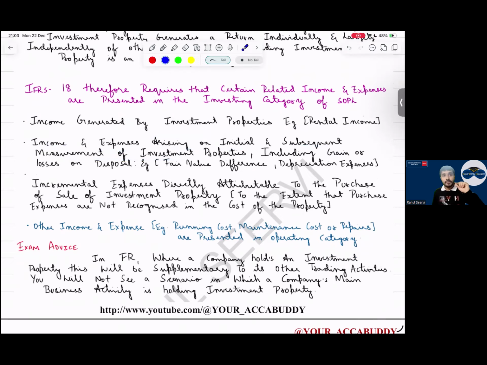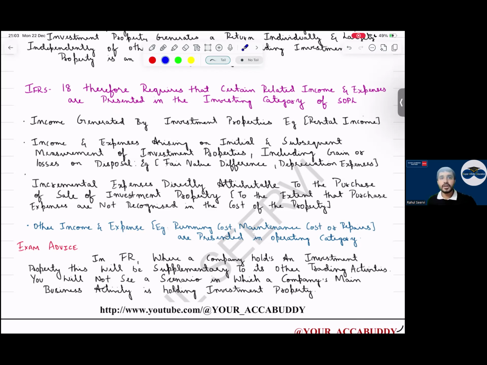We have learnt IAS 16. In IAS 16, some expenses meet the definition of cost. Some expenses do not meet the cost criteria, like your staff training, general administrative overheads. Where did you take those? To the operating P&L category.